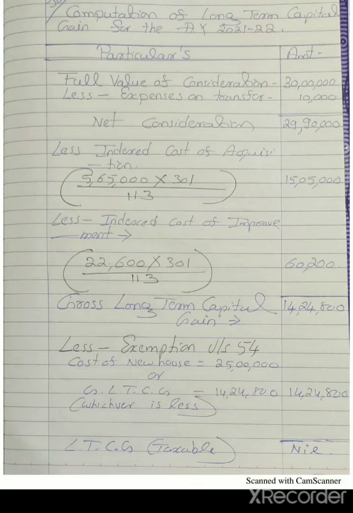Formula: what? Cost of new house or this amount, gross long-term capital gain, whichever is less. We have to compare both values. Under this case, cost of new house 25 lakh or long-term capital gain amount 14 lakh 24,800. After comparing these two values, obviously the 14 lakh 24,800, that means gross long-term capital gain, is the exempted amount. So 14 lakh 24,800 minus 14 lakh 24,800, taxable long-term capital gain should be nil.